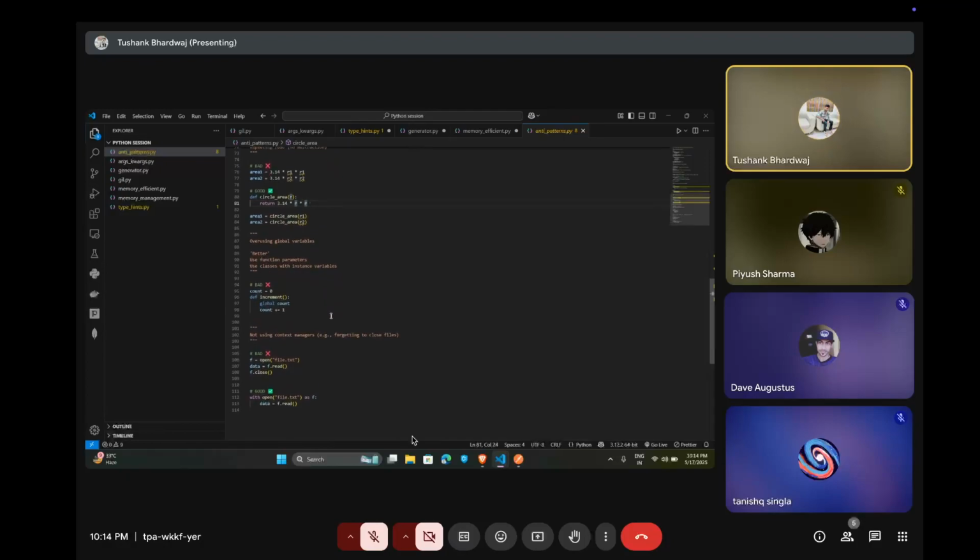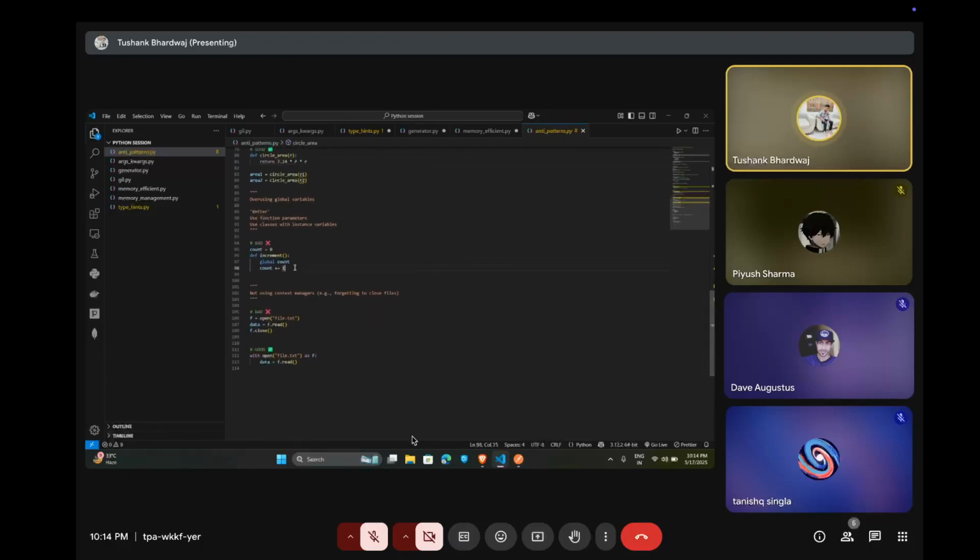The second is overusing global variables. The better use case is to use function parameters or use classes with instance variables. So in this, we avoid the global variable. In this function, we can use a count variable in the parameter.